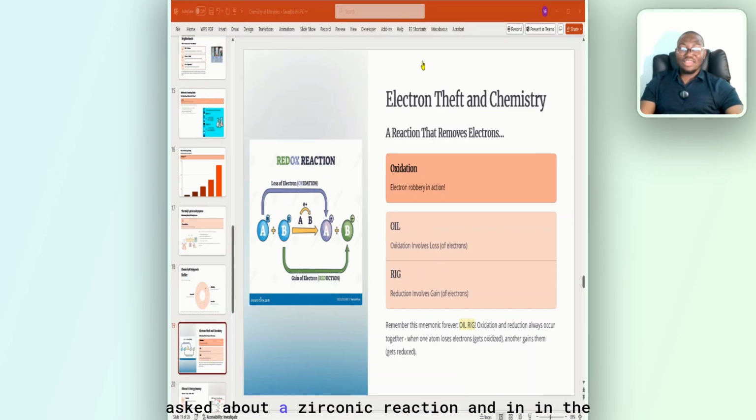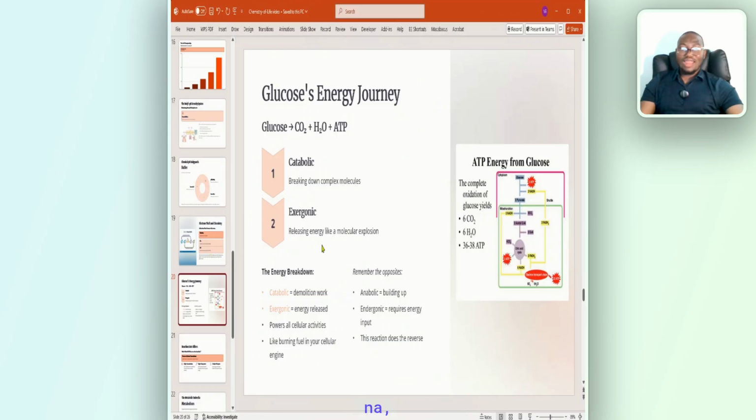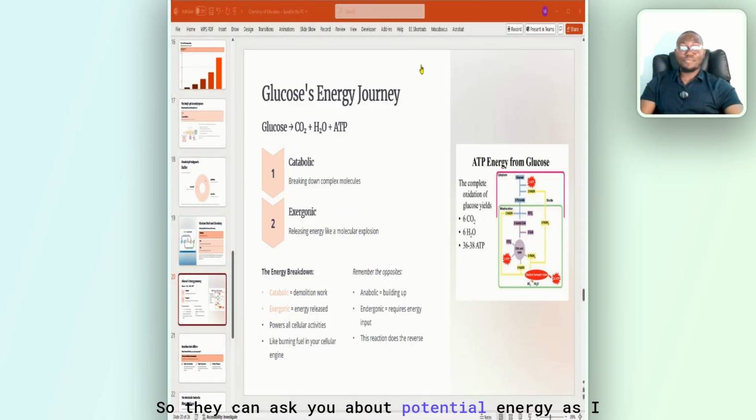Now you can be asked about exergonic reaction and endergonic reaction. All right? And I told you that breaking down is catabolism. That's catabolic reaction. So breaking down is exergonic, releasing energy. But building up is what? Anabolic, which is what? Endergonic. All right? So they can ask you about potential energy. As I mentioned initially, potential energy stored in bonds is released as dash energy. That's chemical energy. Very important.